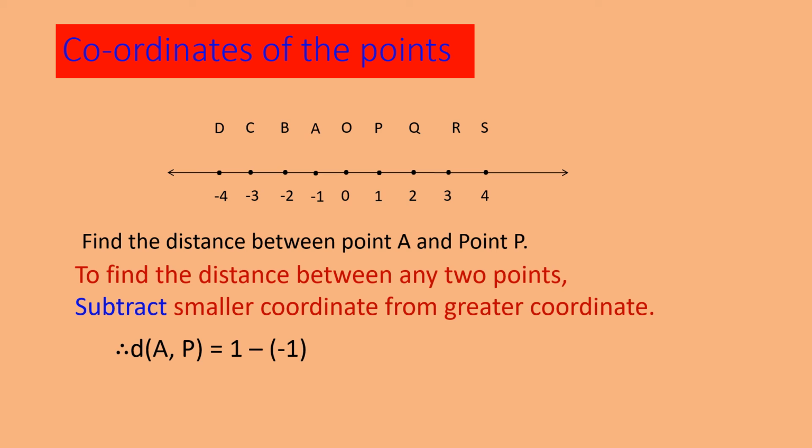To write the distance between any 2 points, we use a small letter d and then brackets A comma P. How do we read it? The distance between points A and P, which can also be written as l of AP without a comma, called the length of the segment. Now A has coordinate -1 and P has coordinate 1. Which is greater? 1. So 1 minus (-1); when I open the bracket I get 1 plus 1, which gives you 2 units. Is it clear?